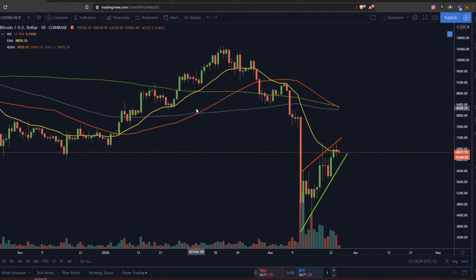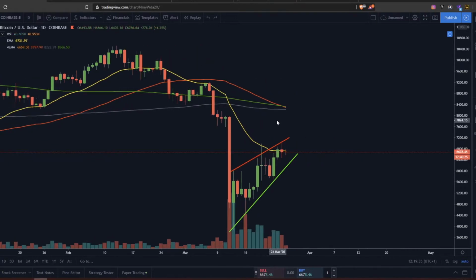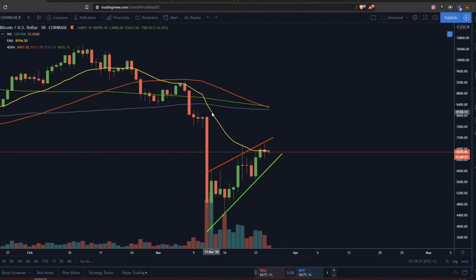This pattern could potentially play out on the downside because of the 200 exponential moving average and also the other moving averages that are going to put some sort of pressure on the price on the downwards. The reason why I'm saying this is also because of the death crosses, let's say, that are happening